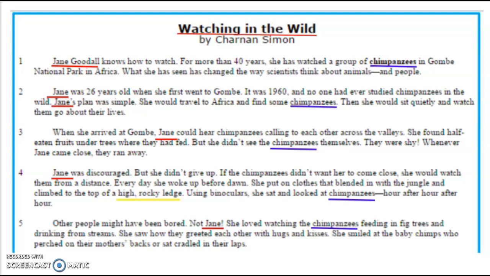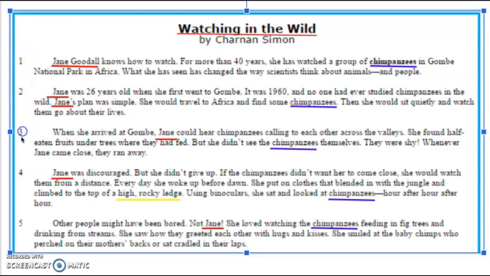That makes me think that someone is watching something in the wild. And I know that wild means out in nature or in different habitats. So now I'm going to skim and scan through the first 5 paragraphs of this text.